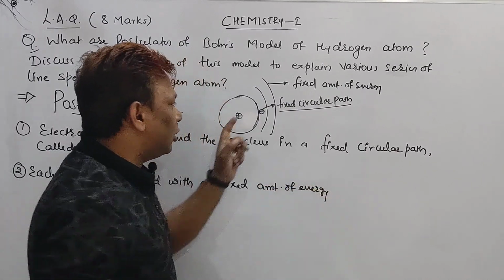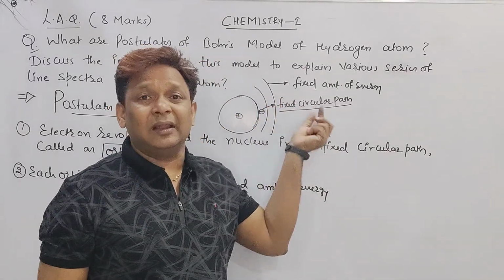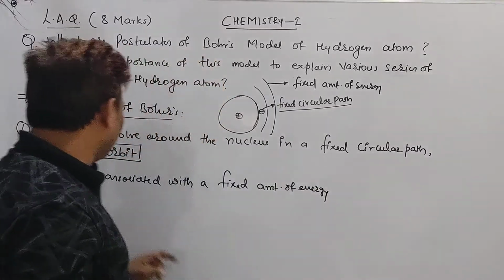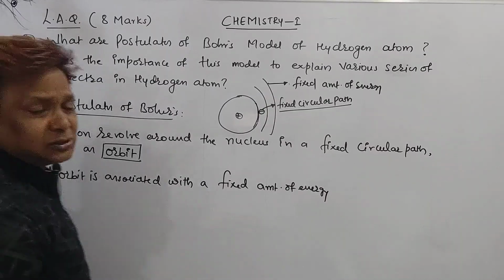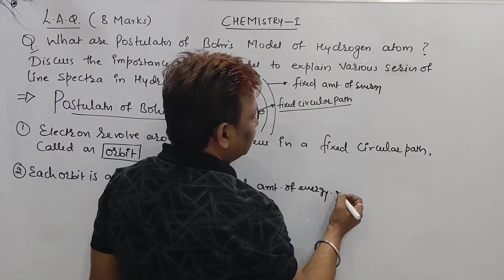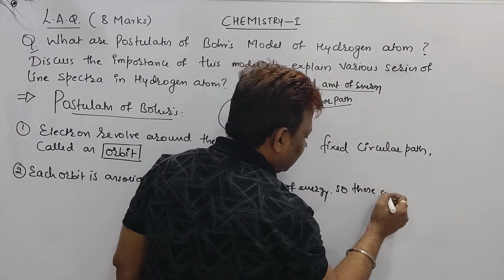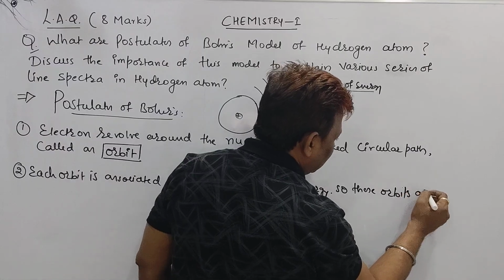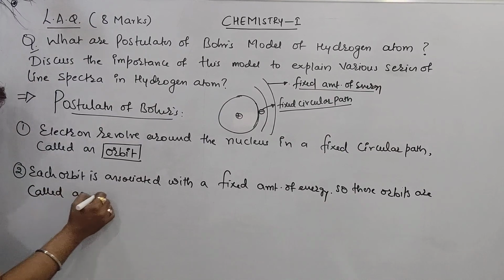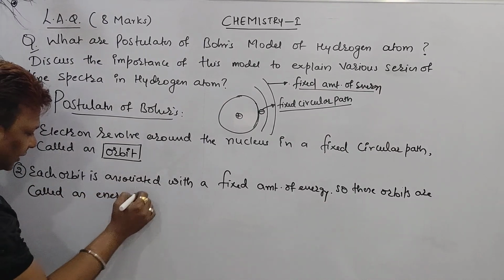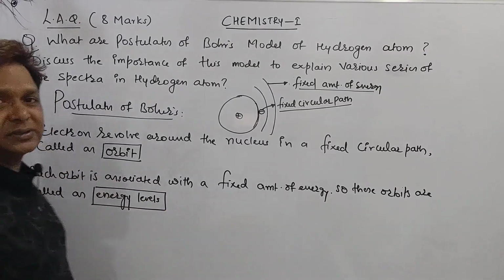And do you know, beta, if an orbit has some energy, that orbit is called an energy level or energy shell. So these orbits are called energy levels. Point number 1 is the orbit, point number 2 is the energy level.